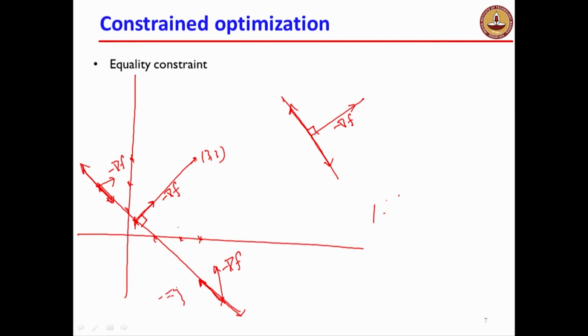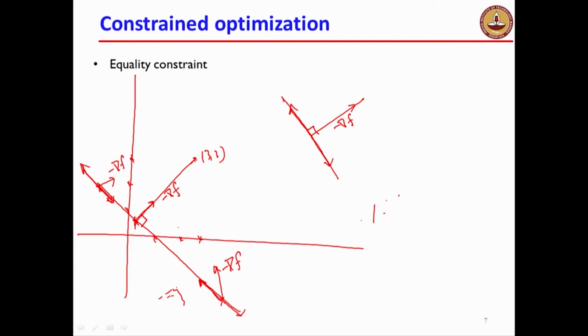So if you go along this direction over here, minus grad f is perpendicular and has no component along the other direction. So at this point, at least locally, if you ask me what is happening when I make a small change, I will come to the conclusion that f neither increases nor decreases, that is, I have reached a stationary point.